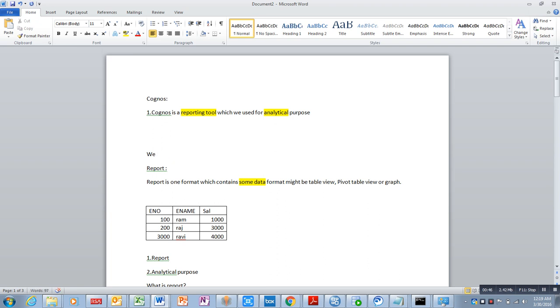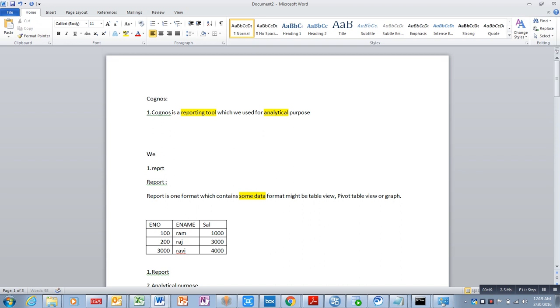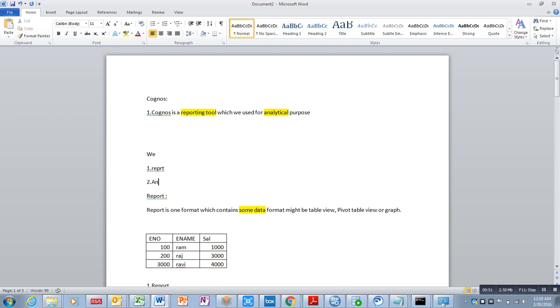One is report, second one is analytical. So what is a report? A report is nothing but one format which contains some data. The format might be a table view, pivot table, graph, whatever it is. Report in the sense it's a format which contains some data.